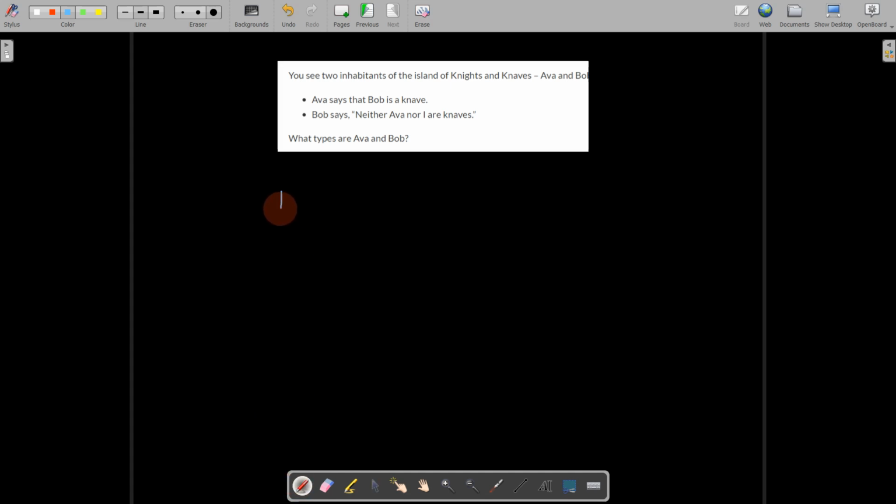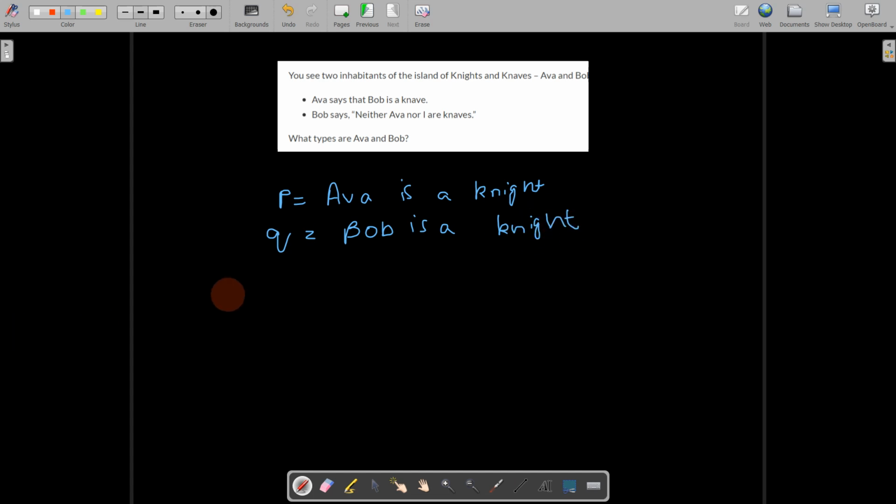We will take statement P. Statement P represents that Ava is a knight. This is the statement. And Q would represent Bob is a knight. These are two statements. And what could P and Q take as possible values? All possible values of P, Q.